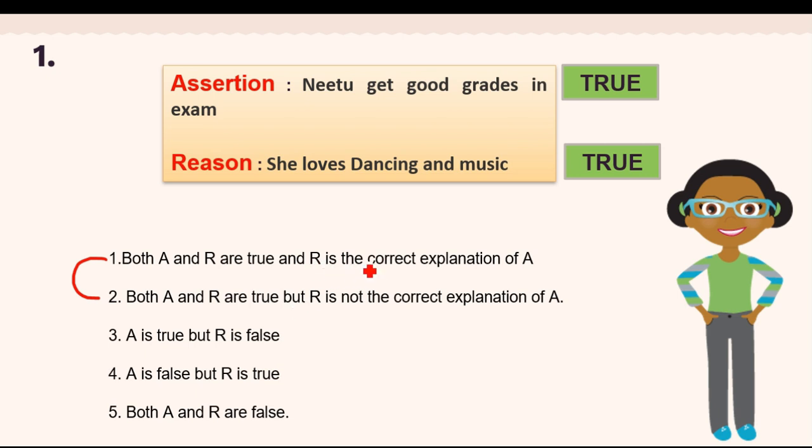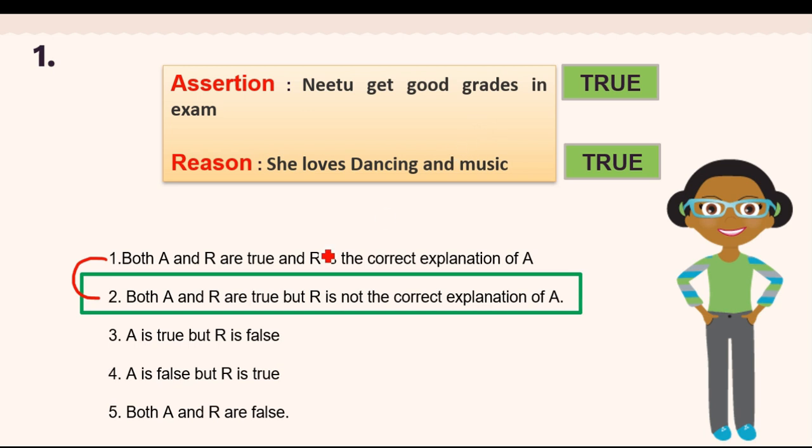But first one is R is a correct explanation of A. But second is R is not the correct explanation of A. So can you please find out, is Neetu getting good scores because she loves dancing and music? Do you think this reason is a correct explanation of this assertion? The answer is no. So in this, the right choice is both A and R are true, but R is not the correct explanation of A.